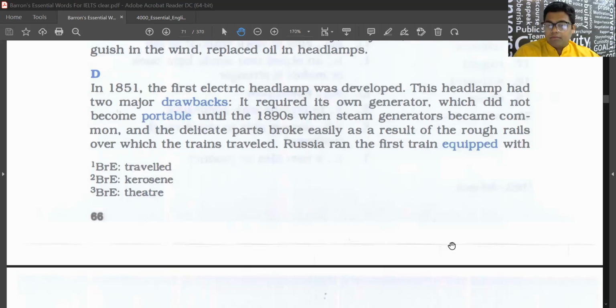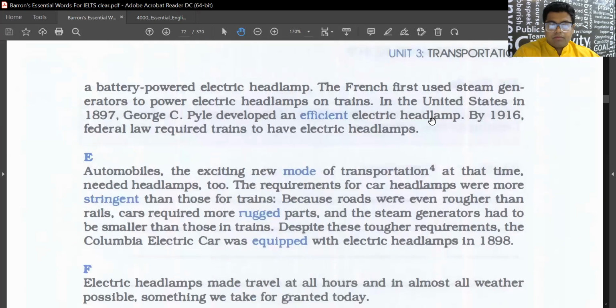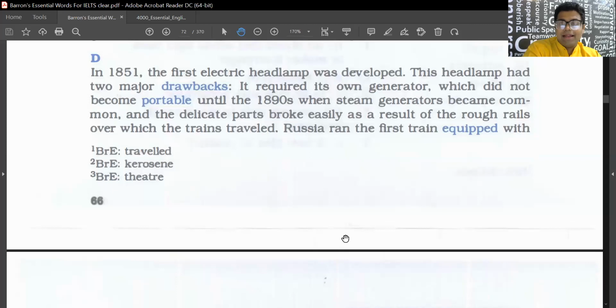Russia ran the first train equipped with battery-powered electric headlamps. The French first used steam generators to power electric headlamps on trains. In the United States in 1897, George C. Pyle developed an efficient electric headlamp. By 1916, federal law required trains to have electric headlamps. So we came to the discovery of the electric headlamps.